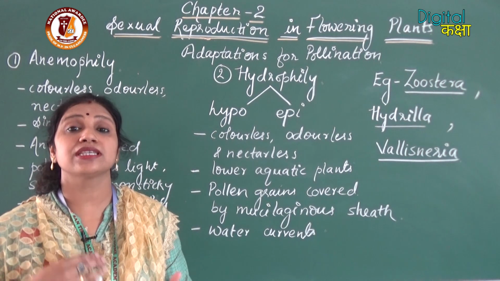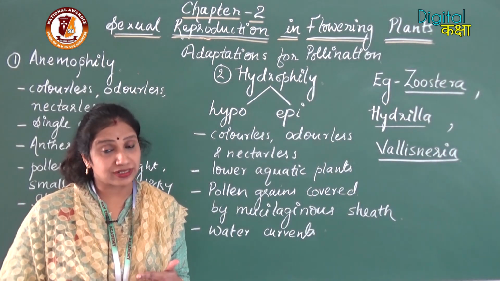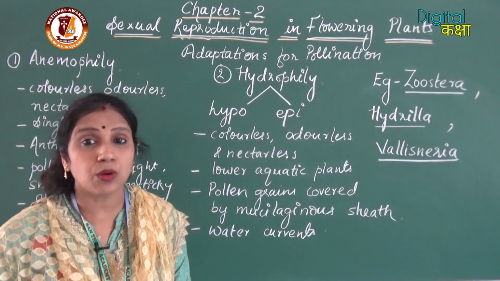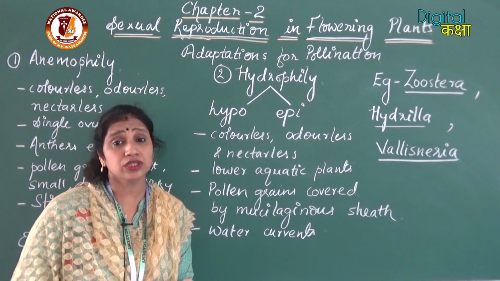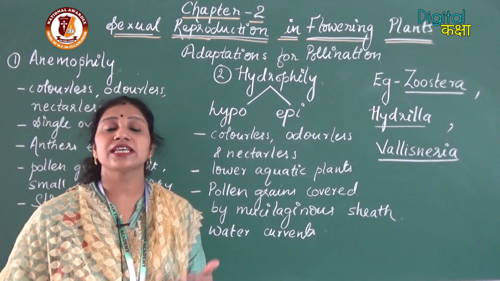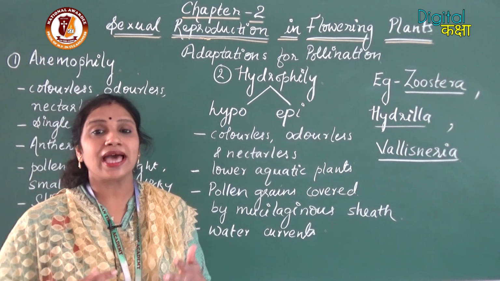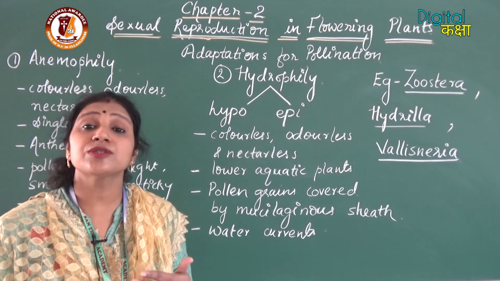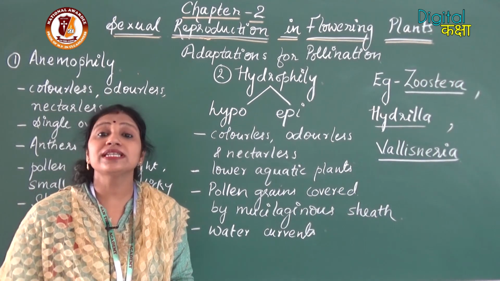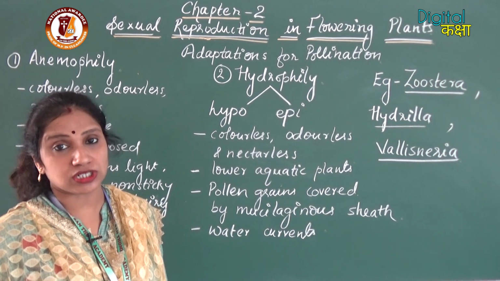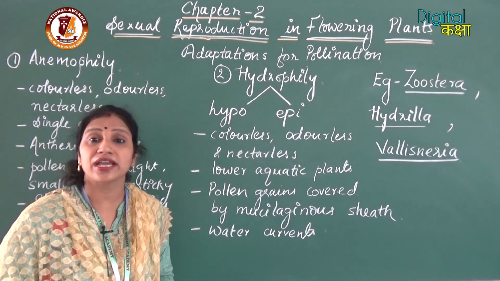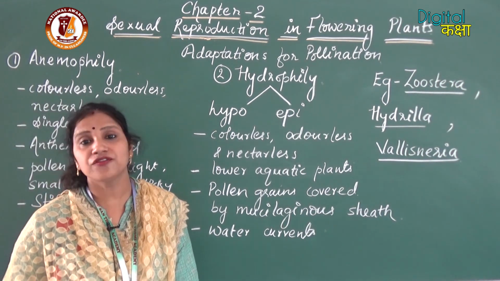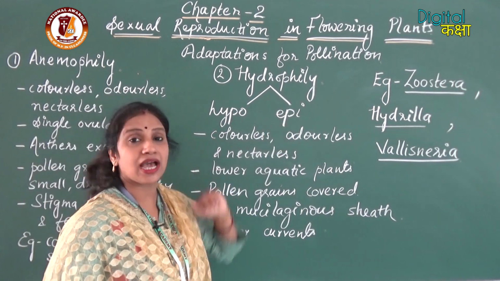Hypohydrophily: hypo means below. So hypohydrophily is meant for those plant species which are below the water surface. As they are below the water surface, the pollen grains are released below and then reach the stigma below the water surface. So those plant species where pollination occurs below the water surface go for hypohydrophily, and such pollination is called hypohydrophily. Now moving to epihydrophily.